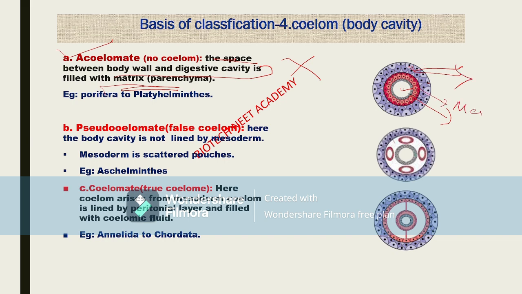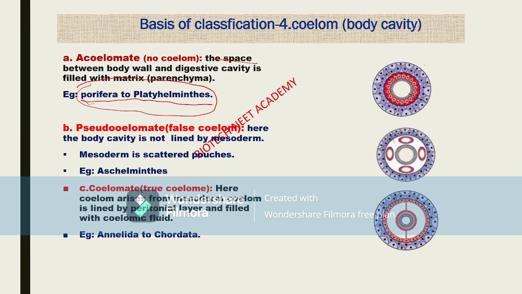So between the gut and the body wall, there is no space here. The total red color one, mesoderm, is filled. So the cavity is filled with mesoderm layer. That is why there is no body cavity in these animals. Acoelomate means there is no body cavity, no space between the body wall and the digestive system. Examples: Porifera to Platyhelminthes. In these phyla, there is no body cavity.